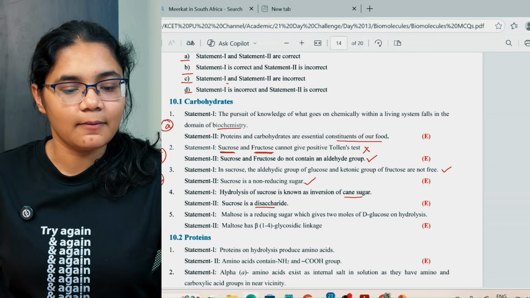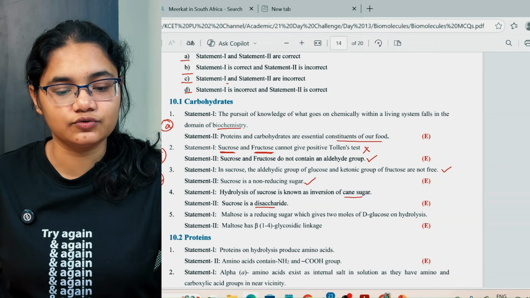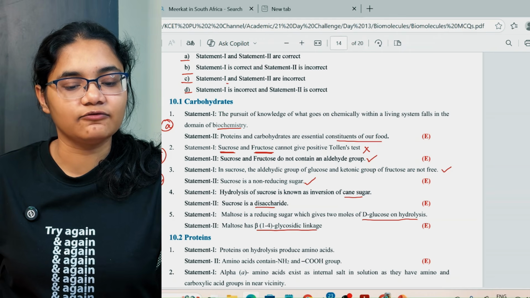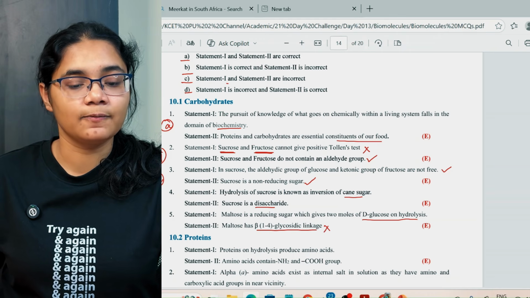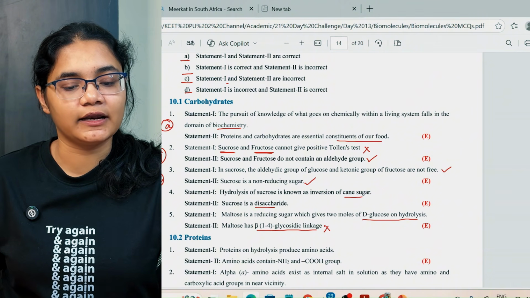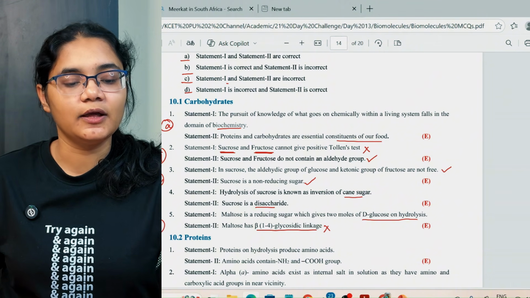Option number A. Maltose is a reducing sugar which gives 2 moles of D-glucose on hydrolysis. Maltose has beta-1,4 glycosidic linkage. It has alpha-1,4 glycosidic linkage. So here option 1 is correct, 2 is incorrect. So it is option number B here.